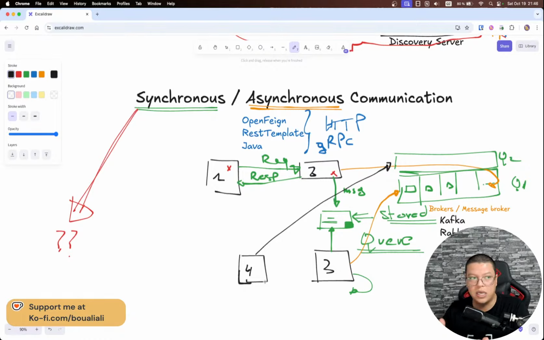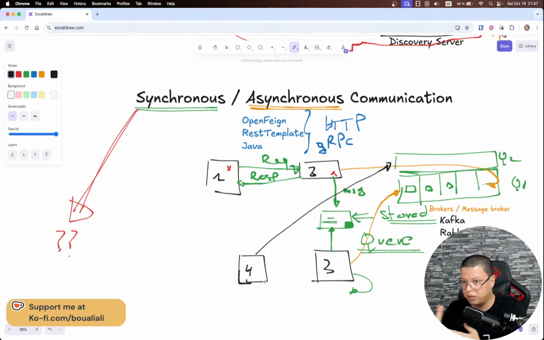For example, an order was created, now you can proceed to payment. But for payment itself I need synchronous communication, because I need to know if the payment was successful or not, and I want to inform the customer.